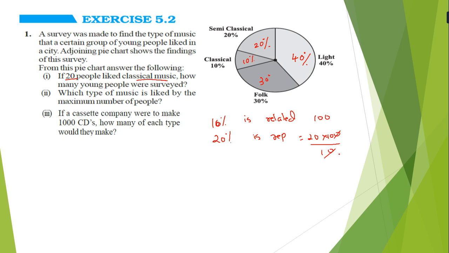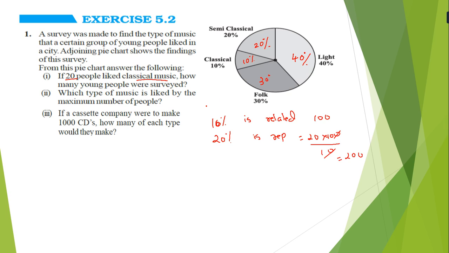So if we cut, we can say 200. Again, what is the question? 20 people like classical music. Now, 20 people like means what? If 10% is related with 100, then 20% is related with 20 into 100 divided by 10.